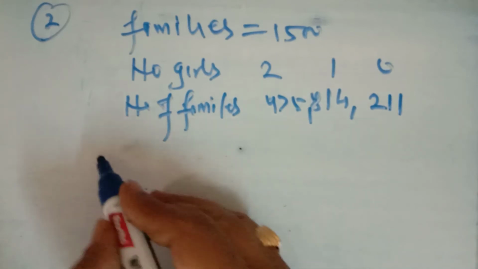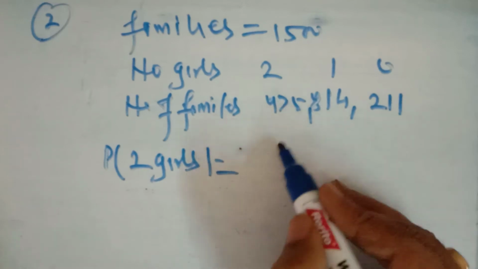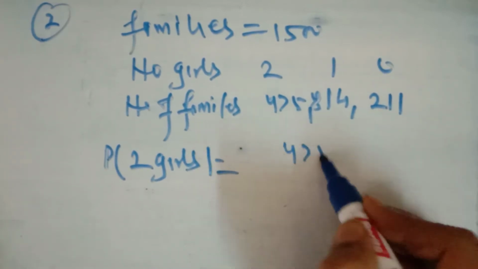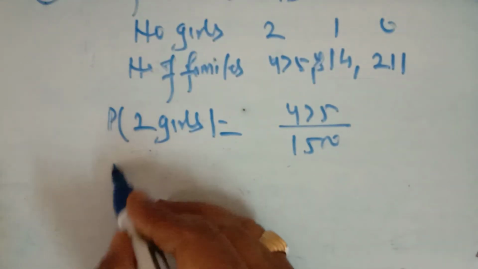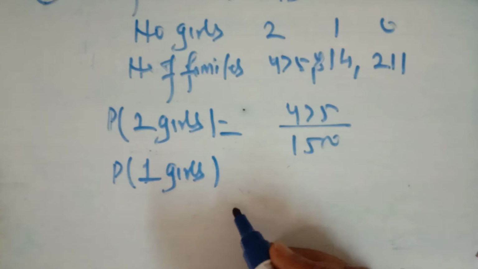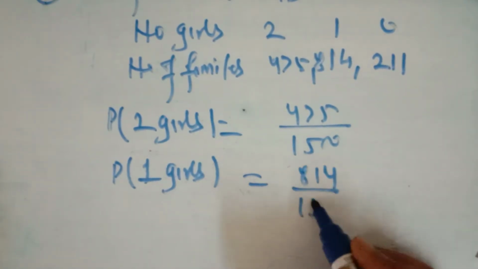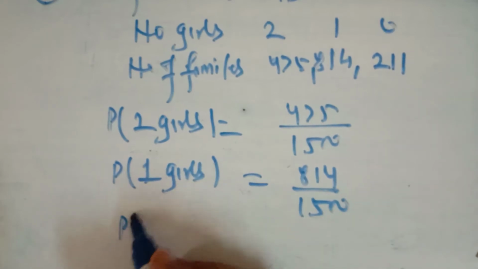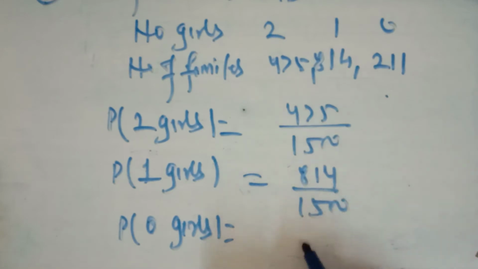So you have to find the probability of getting 2 girls. How many families are there with 2 girls? 475, and total are 1500. Like this you can do it. Now you have to find the probability of getting 1 girl. What is the probability that the families have only 1 girl? How many families are there? 814. What is the total families? 1500. Then you have to find the probability of 0 girls. How many families are there with 0 girls? 211, and total families are 1500.